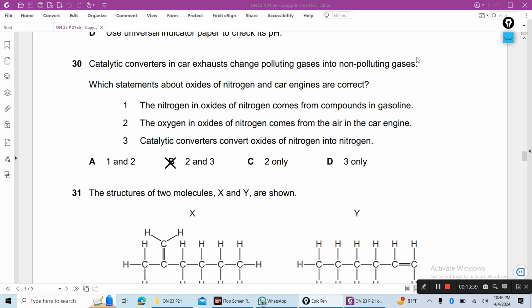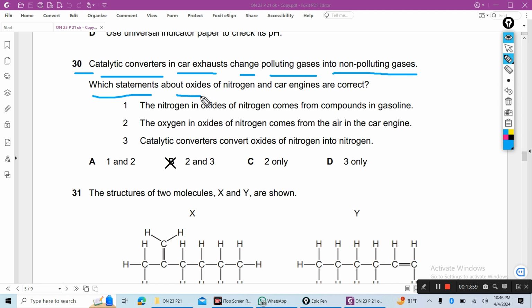Next, catalytic converters in car exhaust change polluting gases into non-polluting gases. Which statements about oxides of nitrogen and car engines are correct? 2 and 3 are correct.